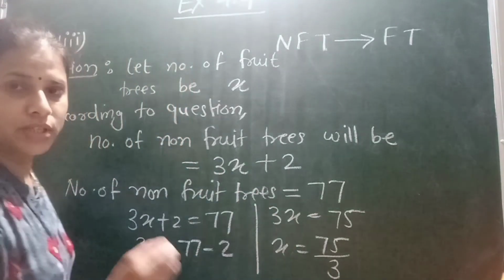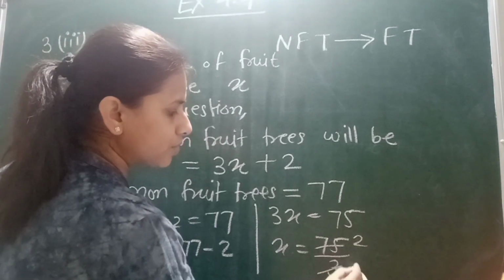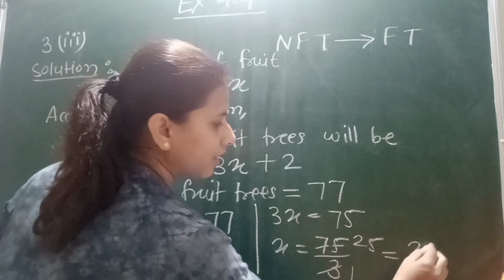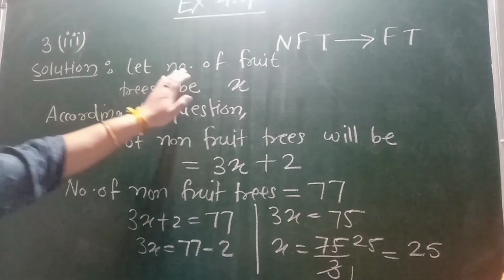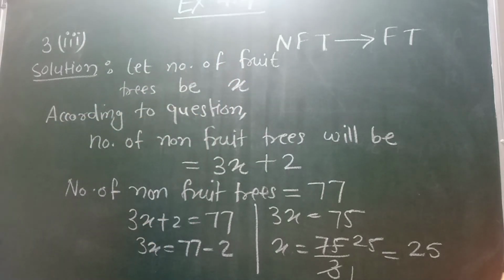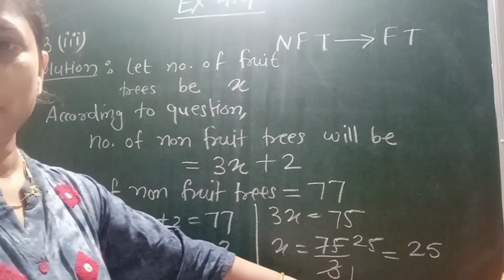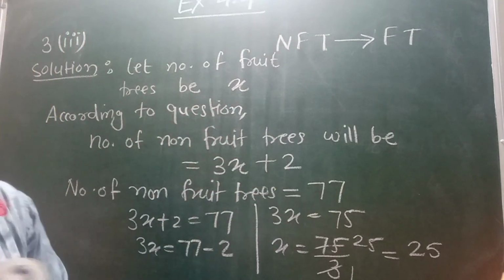It will come in the denominator, then we will cancel. 3 ones are 3, 3 twos are 6, 1 will remain, 3 fives are 15. So the value of x is 25. It means the number of fruit trees will be 25. Okay, at the end you have to write your answer in words. Number of fruit trees will be 25.